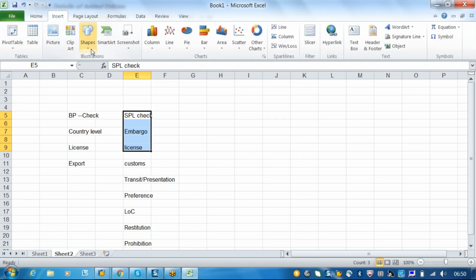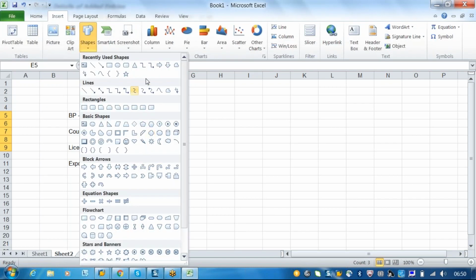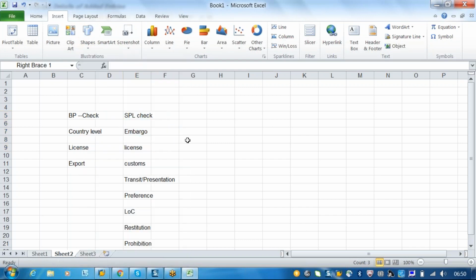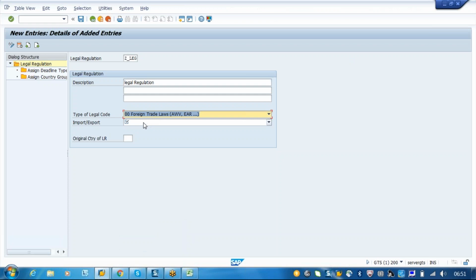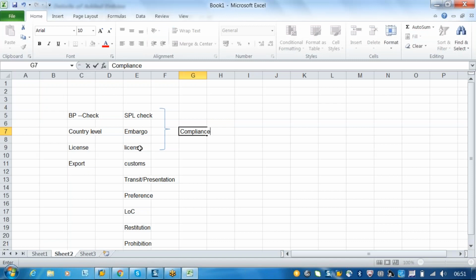All the compliance checks will be performed when we have the legal regulation with the 00 code. So when we enter 00, the system will try to screen SPL, embargo, or license together.